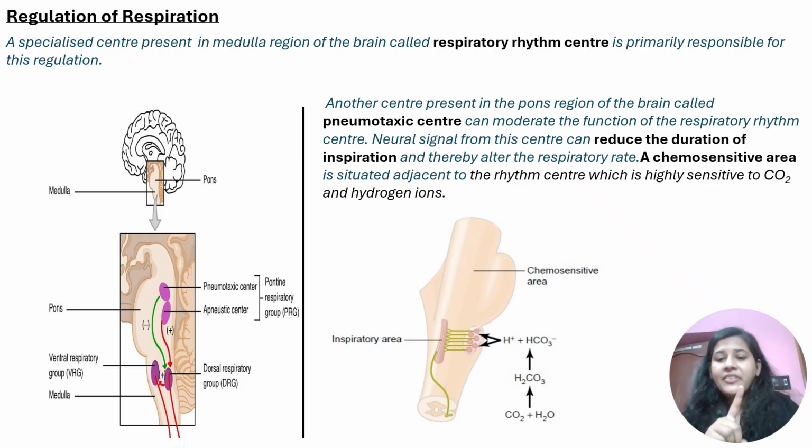So first, what we are having in the medullary region, the respiratory rhythm center, primarily responsible. Two more. One is the pneumotaxic center present in pons. It reduces the inspiration. And the second one is the chemosensitive area. It is adjacent to the rhythm center and they are highly sensitive to CO2 and hydrogen ion. Okay, next.